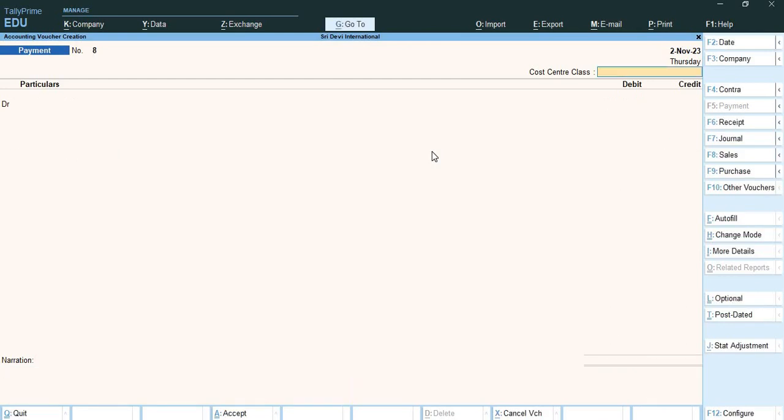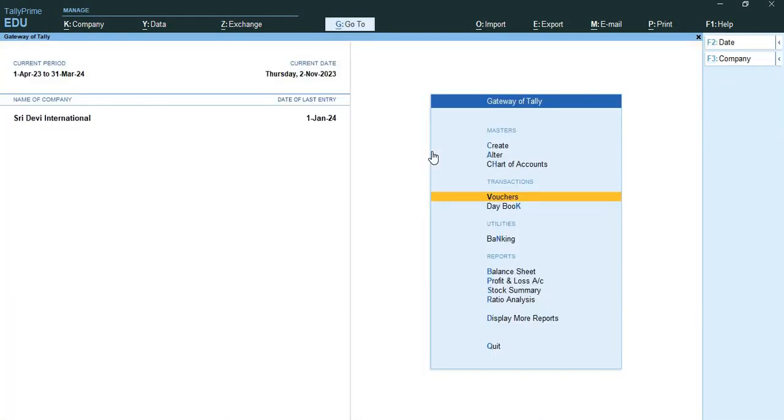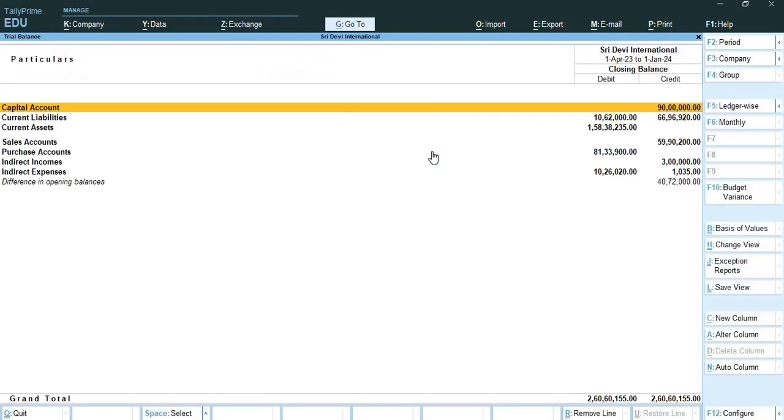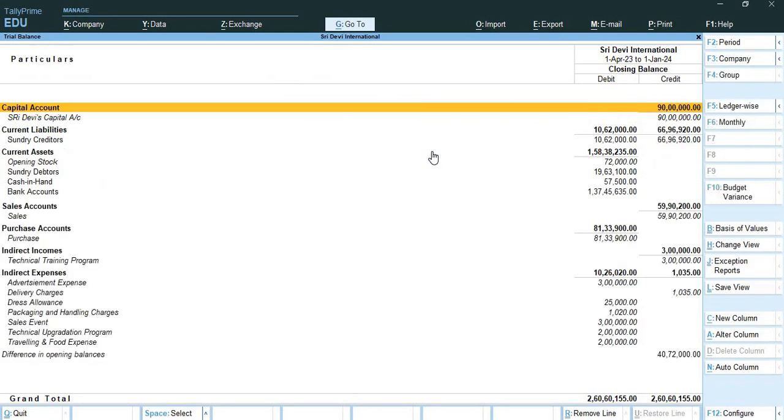Now we will display budgets and variances reports for group project. For this we will go back and go to display more reports and we'll go to trial balance and open Alt plus F1.